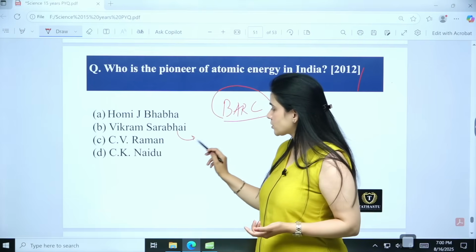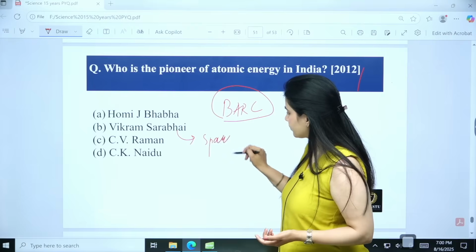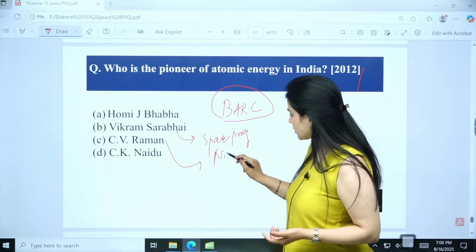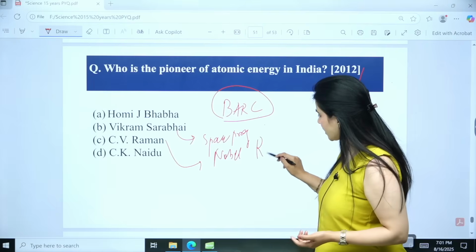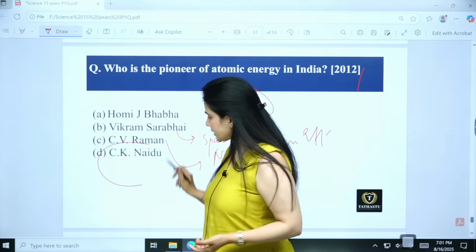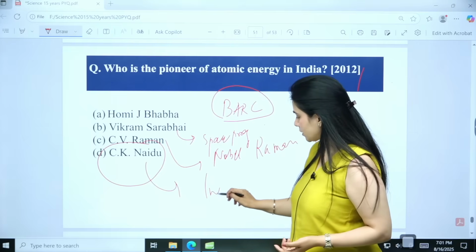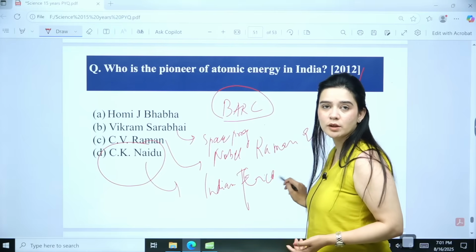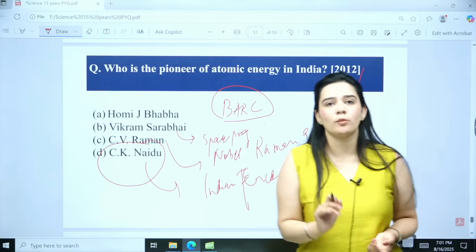Vikram Sarabhai is associated with the space program. C.V. Raman is the Nobel Prize winner for the Raman effect, and C.K. Naidu was a former Indian cricketer, not associated with atomic energy.